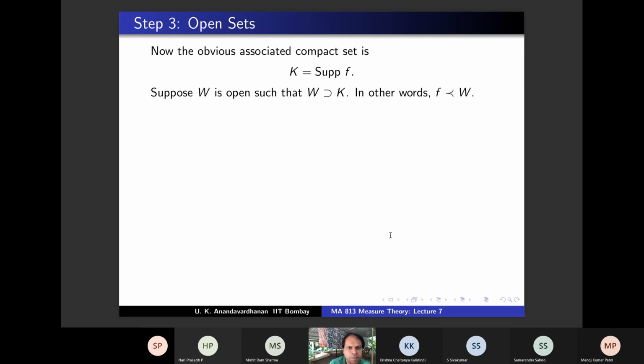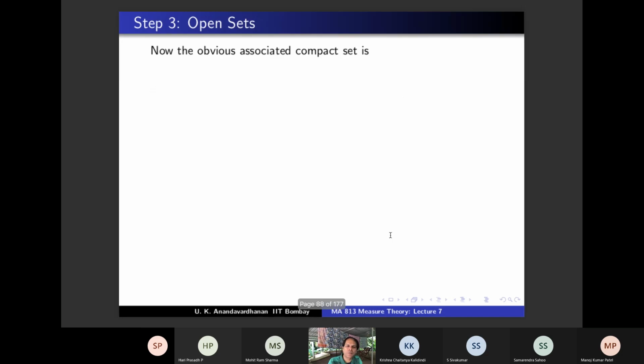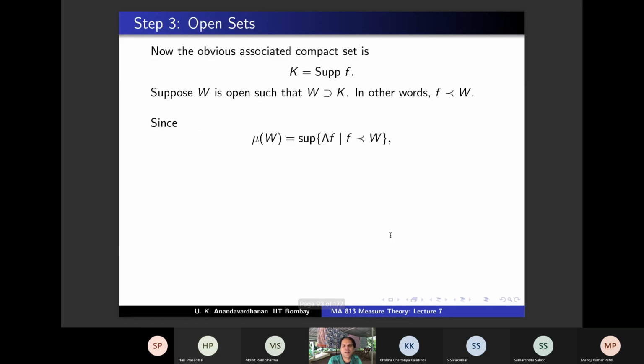Because K is support of F. In terms of F, if your W is open such that W contains K, in this notation, F precedes W. And you have the definition of mu of W as sup of lambda F, F precedes W. And from this, what can you conclude? What do you know about lambda F? Alpha is strictly less than lambda F. So what can you conclude? This is the least upper bound. So alpha is...